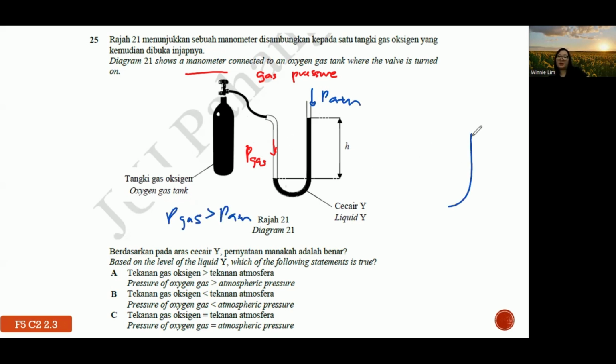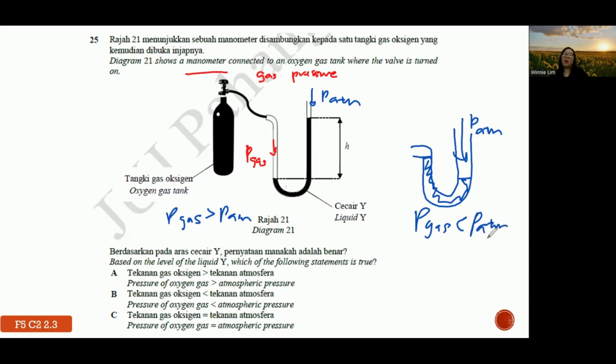Let's say you have the same idea again, but now the tube here is shorter, here is longer. Imagine. So who is greater? Of course, atmospheric pressure is higher. Then only you push it lower here, right? Then this one pushes up. So therefore, gas pressure will be less than atmospheric pressure. It's like some common sense idea. So which statement is true? The pressure of oxygen gas is more than atmospheric pressure, correct?